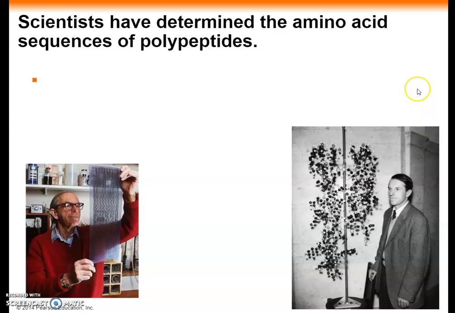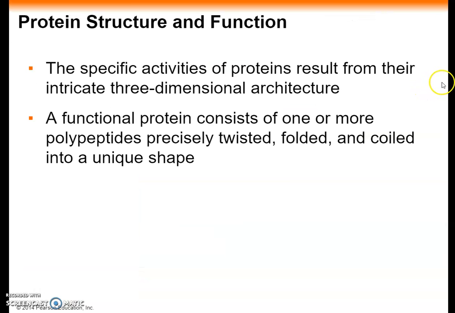Most of those steps in sequencing a polypeptide have been automated since then. A functional protein consists of one or more polypeptides that are precisely twisted, folded, and coiled up into a unique shape. Because remember, structure determines function. It's the order of amino acids that determines the 3D structure of the protein under normal cellular conditions. A protein's specific structure determines its function.